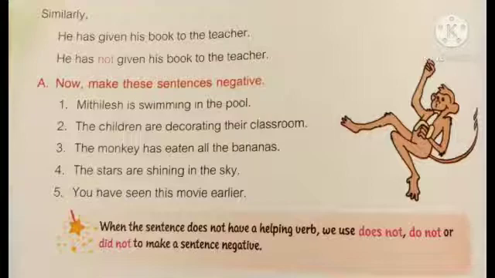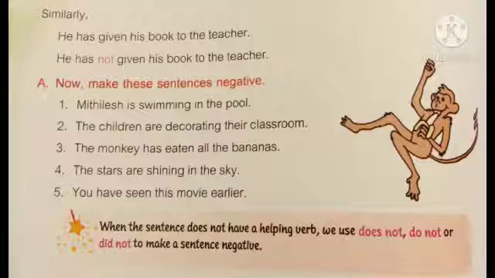Here we have to use not to make the sentence negative. So, he has not given his book to the teacher. Students, chapter 4 is negative sentences. You just go through that negative sentence chapter once more, then go with the use of negative form. Then you will understand properly.